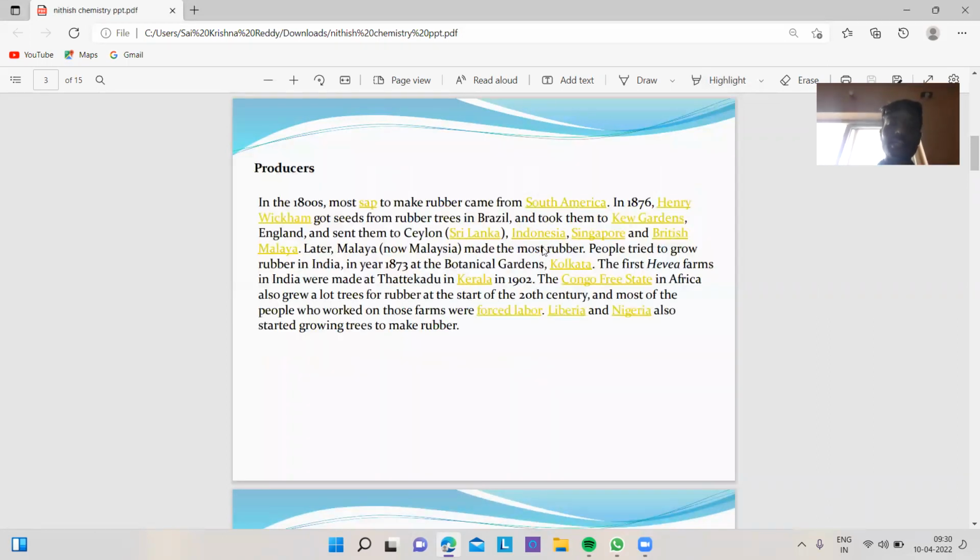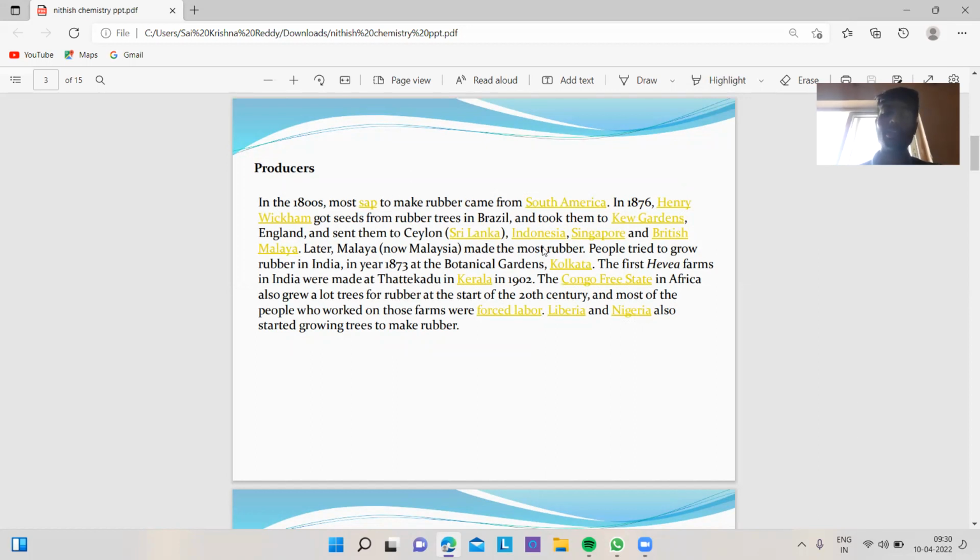Producers: in the 1800s, most sap to make rubber came from South America. In 1876, Henry Wickham got seeds from rubber trees in Brazil and took them to Kew Gardens, England, and sent them to Ceylon, Indonesia, Singapore, and British Malaya. Later, Malaya, now Malaysia, made the most rubber.